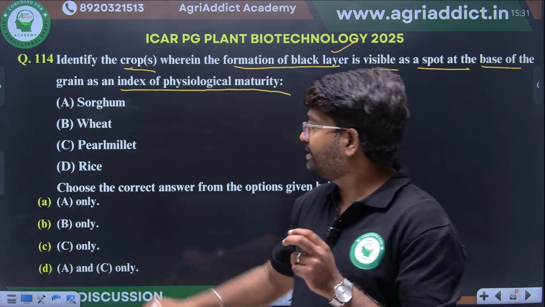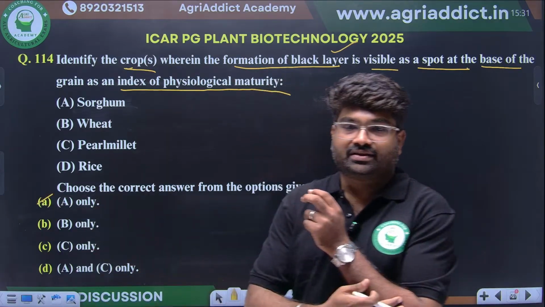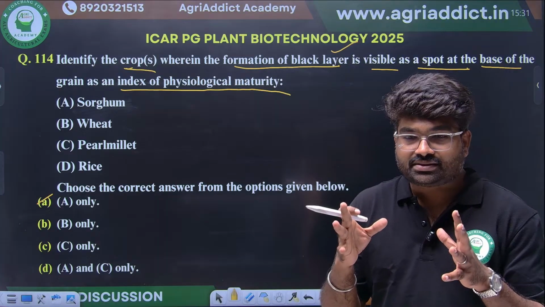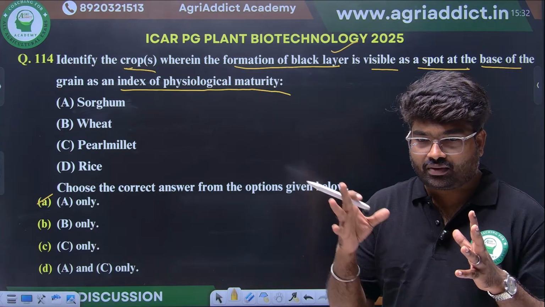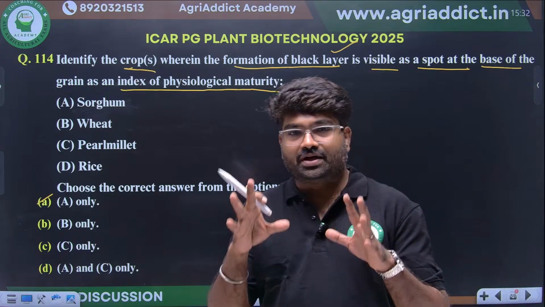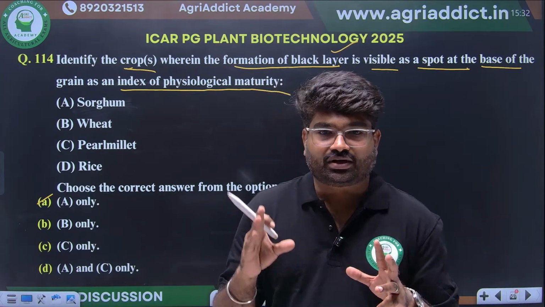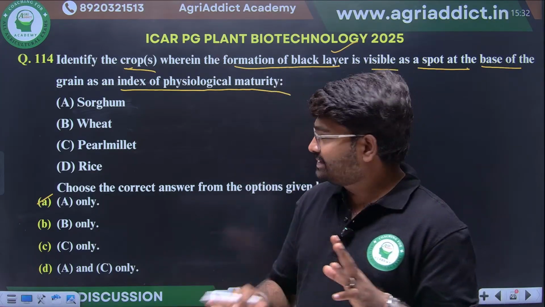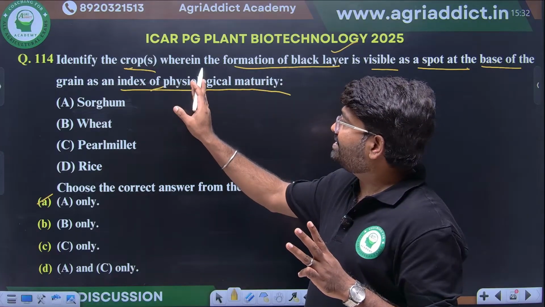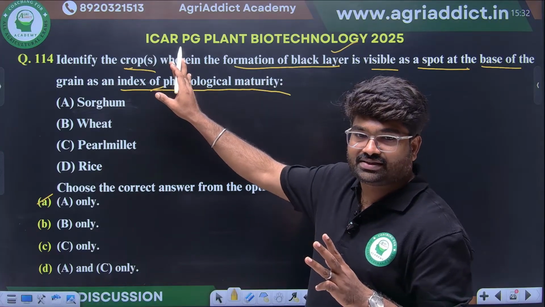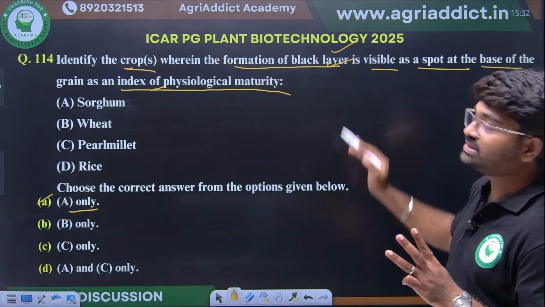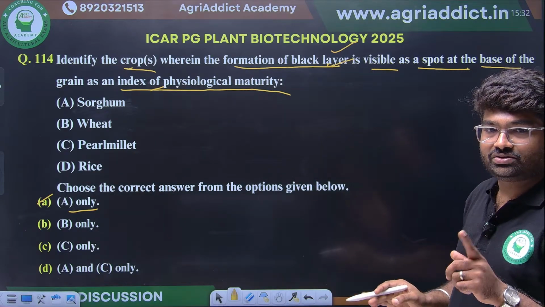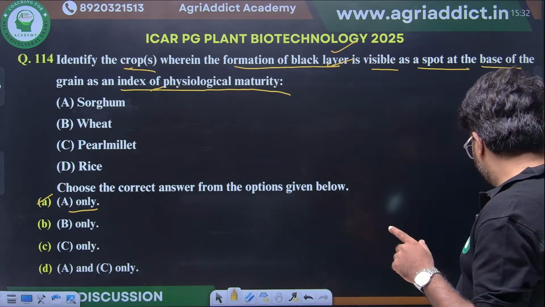Yes, option A. Excellent. Sorghum is a typical example where physiological maturity is indicated by the formation of black layers. So the right option is option A.